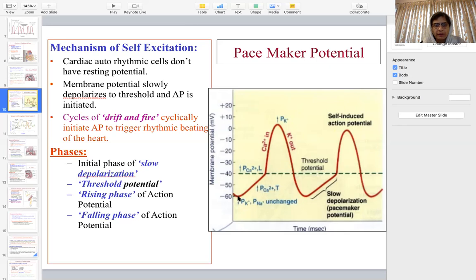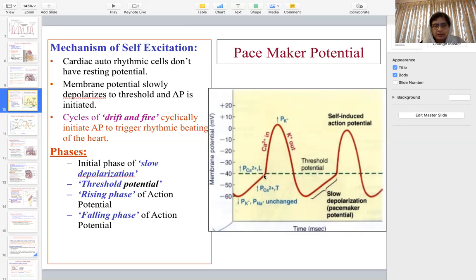Here, from minus 55 to minus 40, it is the slow calcium channels, or the transient calcium channels, which bring the voltage from minus 60 to minus 40, which is the threshold potential.